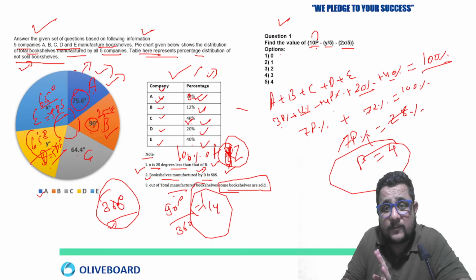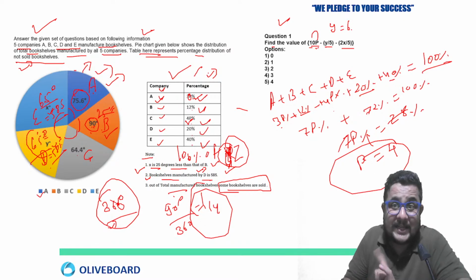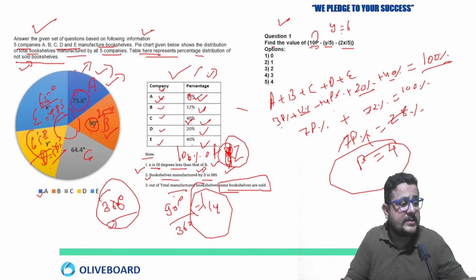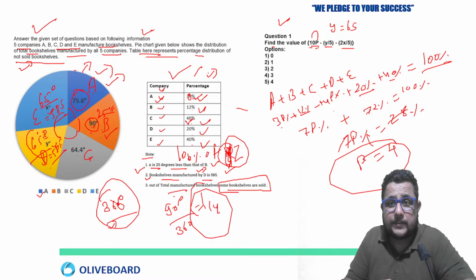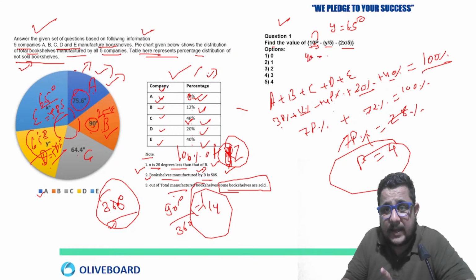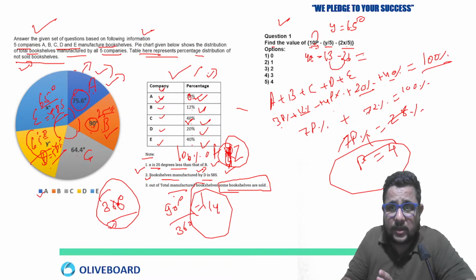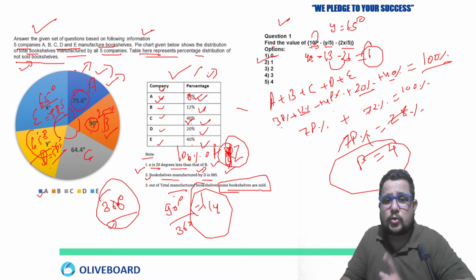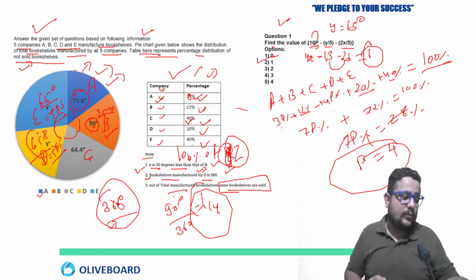So the first question is to find the value of 10p minus y by 5 minus 2x by 5. Y degree is equal to 65 degree. So y is equal to 65. So 10p means 10 into 4, 40, minus y by 5, 65 by 5, 13, minus 2x. So x is also 65, 65 into 2, 130 by 5 means 26. So 40 minus 13 minus 26, 13 and 26 is going to be 39. 40 minus 39 means 1. So 1, option second is going to be your answer in this way.